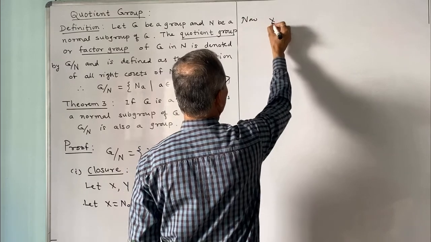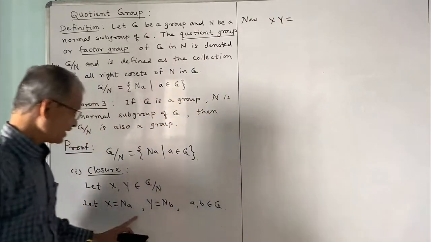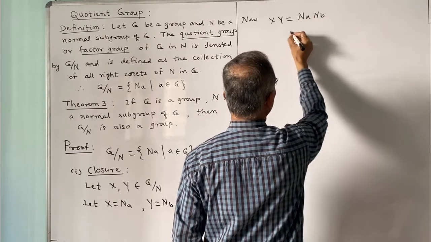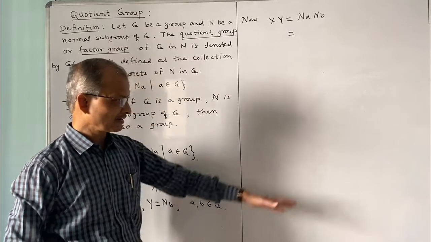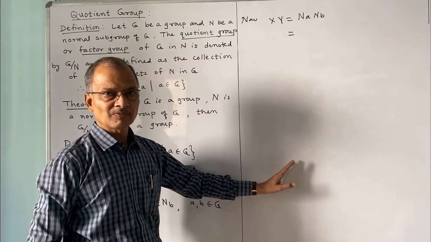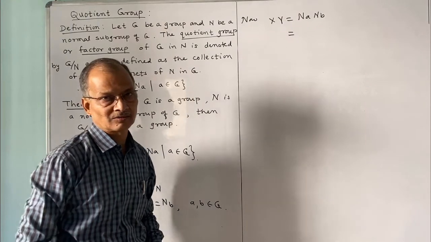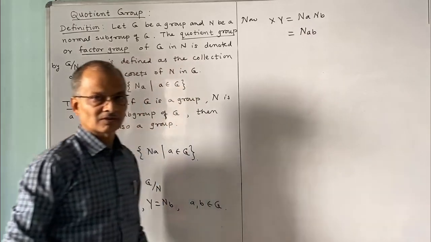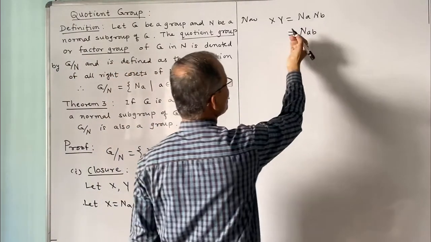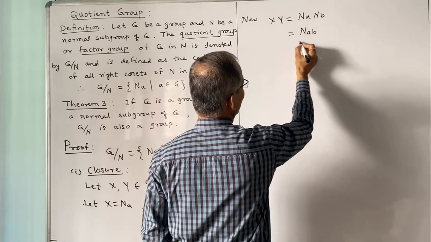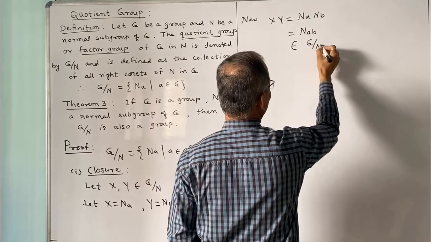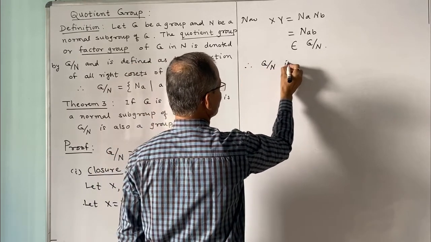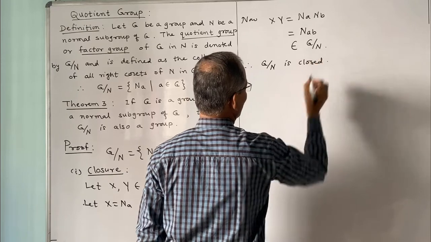So x into y is equal to Na into Nb. And we have the third result, that if N is normal, the product of two right cosets is again a right coset, and that is Nab. This is our third lemma, and thus xy belongs to G by N, and therefore G by N is closed. First property we have verified.